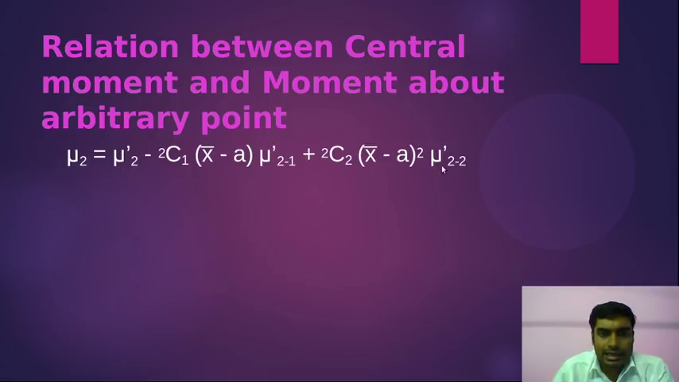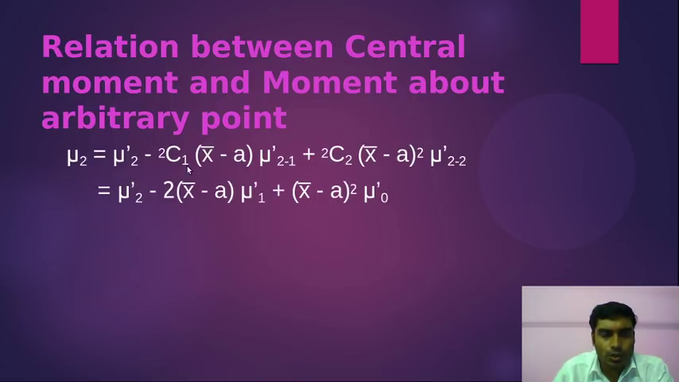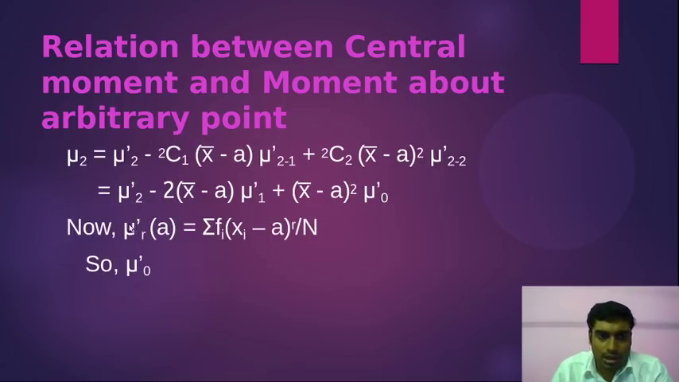The right hand side term we will now simplify. So I write the right hand side term; 2C1 equals 2, that is (x bar minus a) mu 1 dash, and 2C2 is 1, (x bar minus a) squared mu 0 dash. Now we have to find out what mu 1 dash, mu 0 dash, and so on are. I'll start with the general definition of the arbitrary moment. Mu r dash by definition is sum of fi (xi minus a) to the power r by n. Now if I take r equal to 0, then this power will be to the power 0, right? Something to the power 0 is 1.